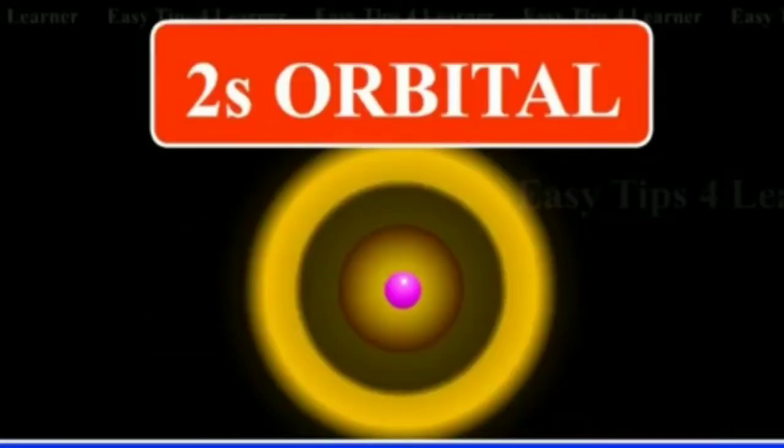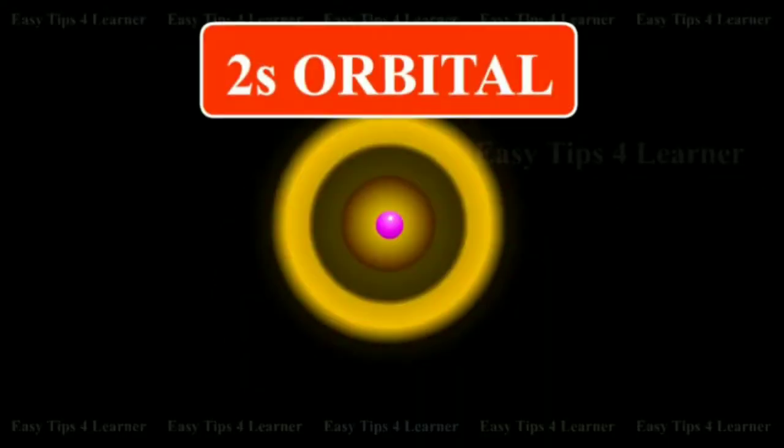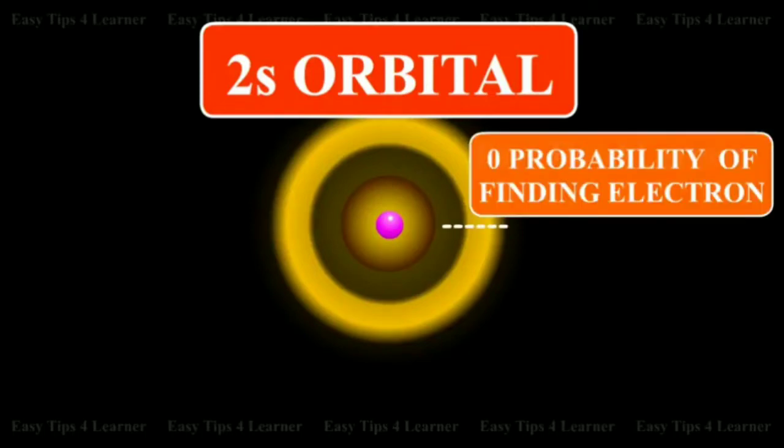In the 2s orbital, you can see in the center the nucleus in rose color, then the 1s orbital in yellow, and the next 2s orbital also in yellow. In between 1s and 2s, there is a space in which there is no chance of finding electrons.